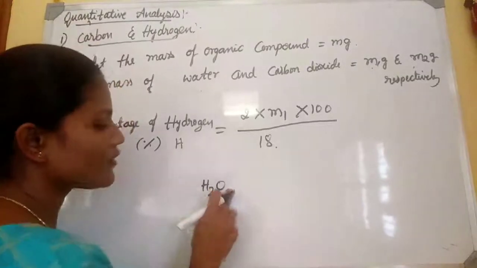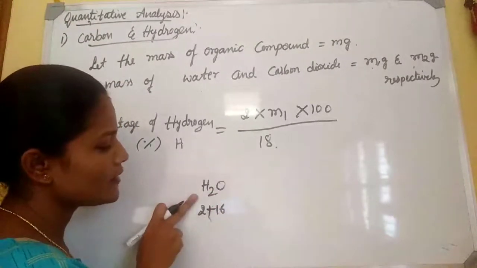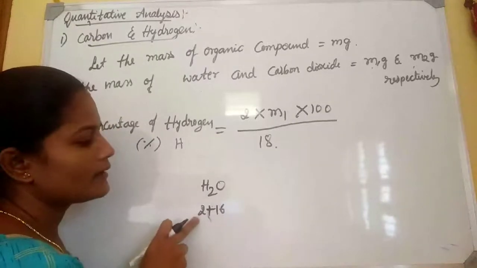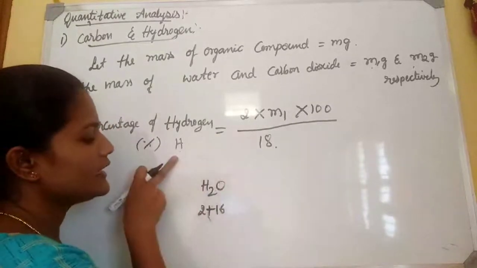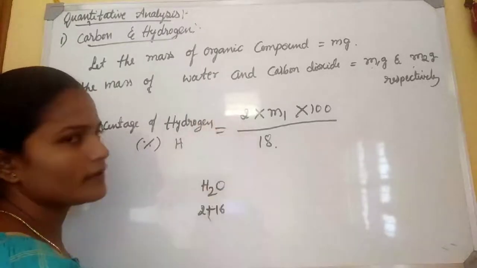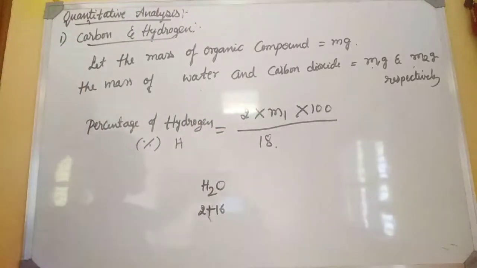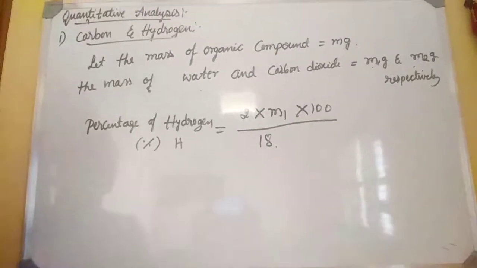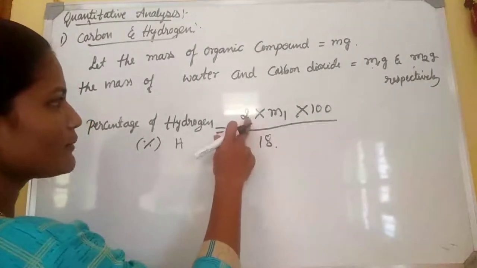The atomic mass of oxygen is 16. The mass of H2 is 2. Get it? Okay. The mass of H is 2. It is the molecular mass of H2.